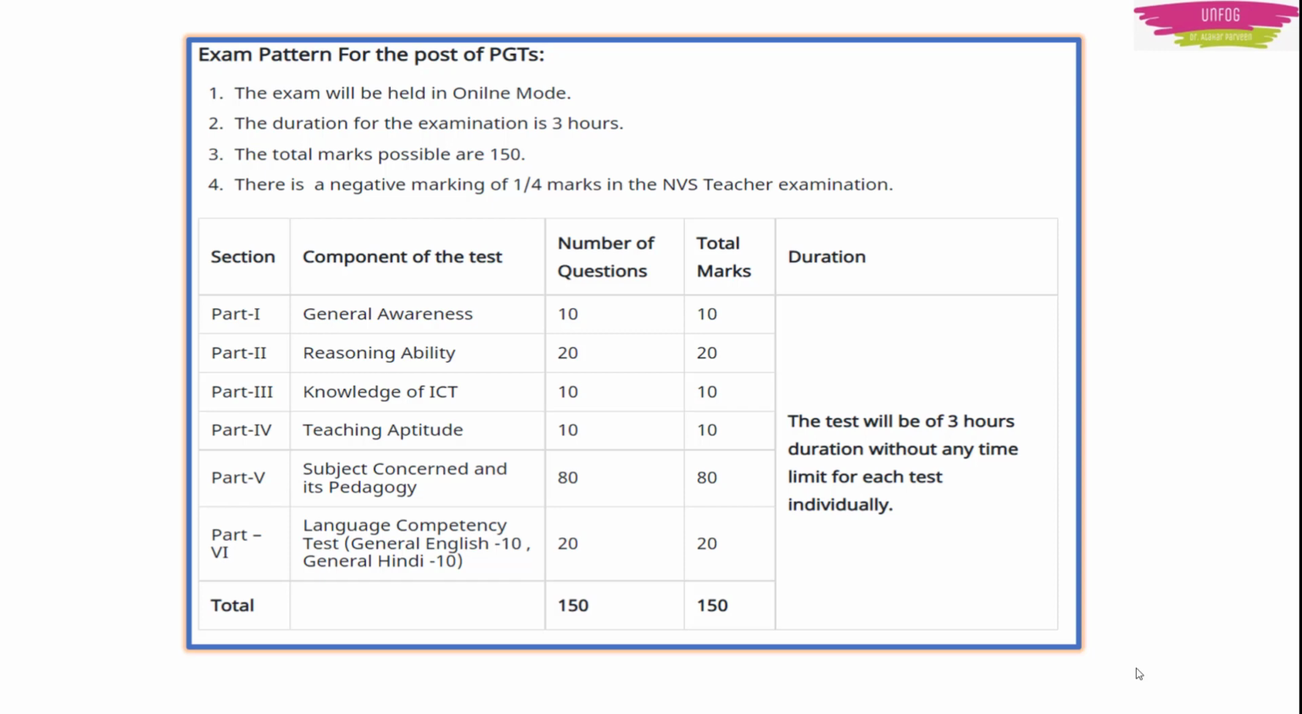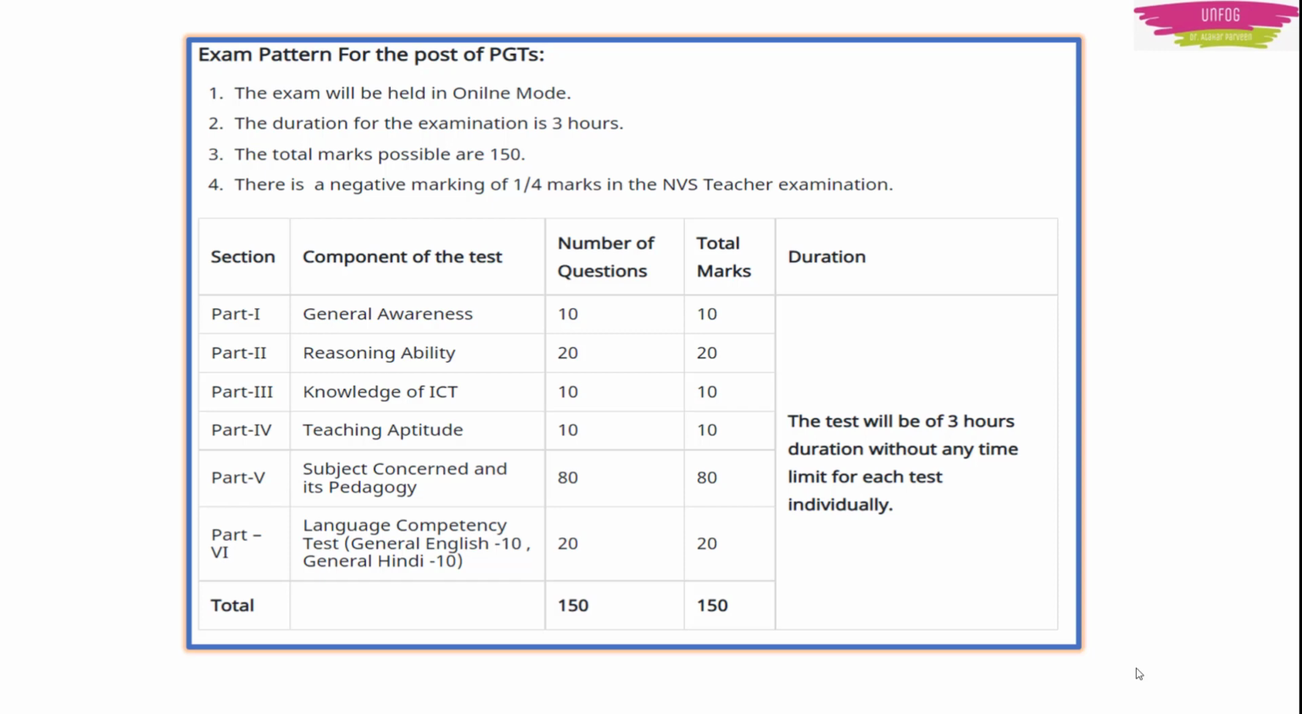Now what will be the exam pattern for the post of PGTs? First is, as I told you, the exam will be held in online mode only. Then the duration of the examination will be 3 hours. The total marks of the question paper will be 150. There will be negative marking for each wrong answer. How much negative marking will be there? 1/4 mark will be cut for each wrong answer.